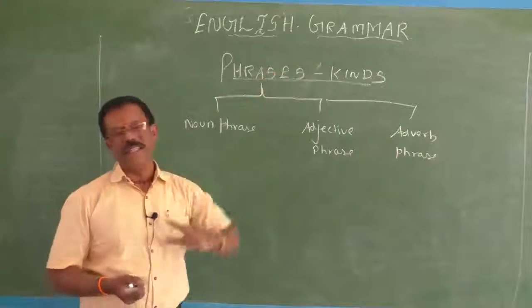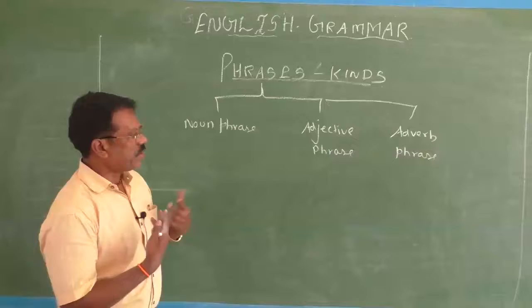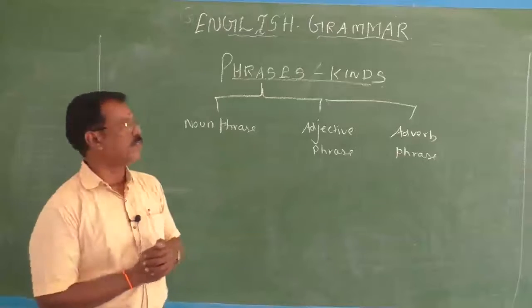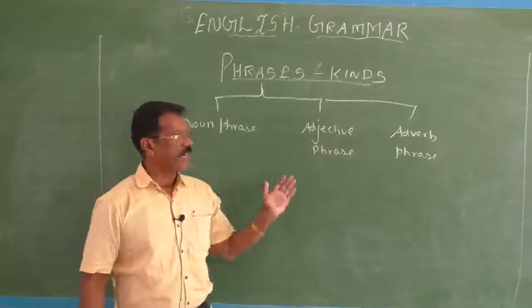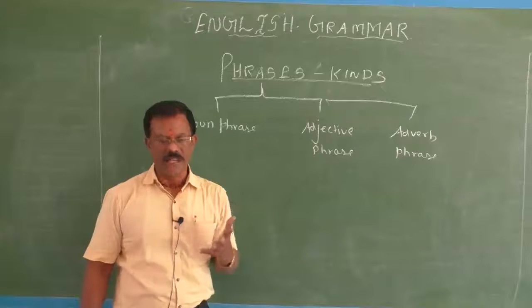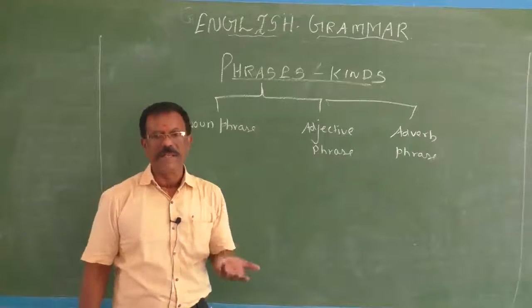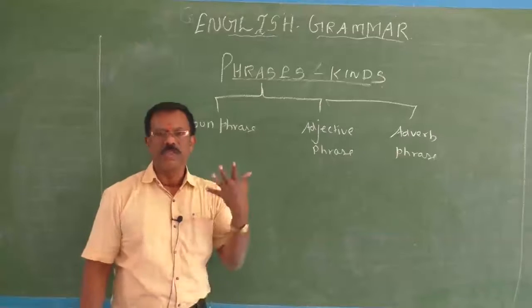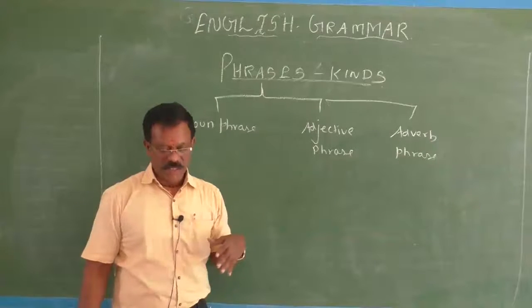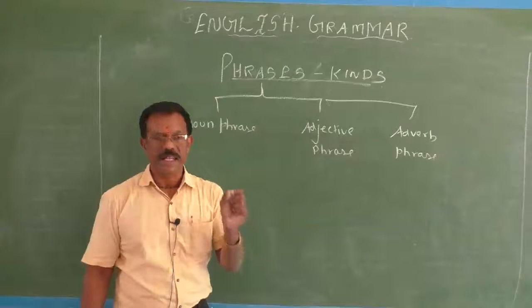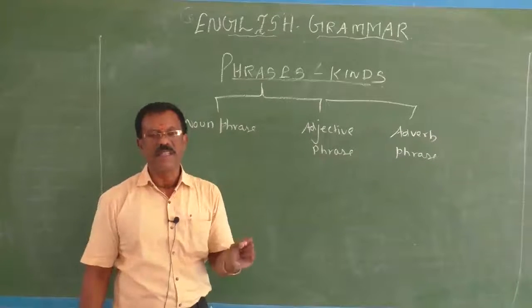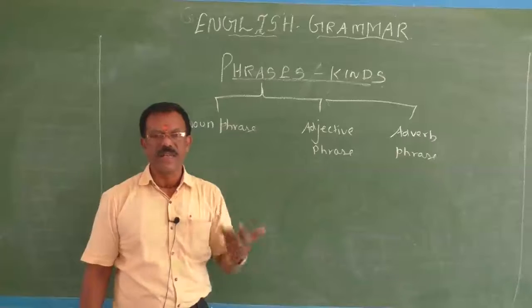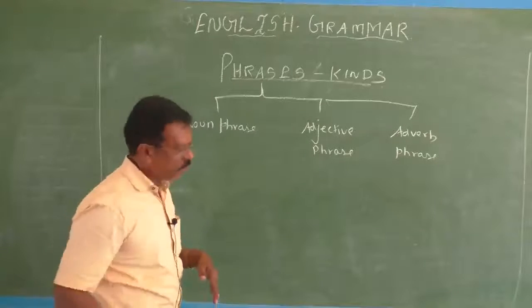Phrases are many in types or kinds, but for the sake of understanding we are going to see only these three types in today's video class: noun phrase, adjective phrase and adverb phrase. To begin with, what is a noun phrase? A noun phrase is nothing but a group of words that does the function of a noun in a sentence. You know what a noun is? A noun is a naming word, a word that names a person, place or thing or an idea. If a phrase does this function in a sentence, then that phrase is called a noun phrase. Could you follow me, children? You should listen to me very carefully.